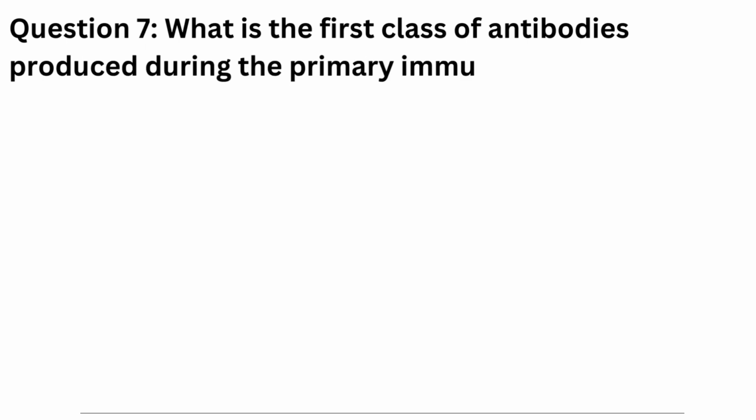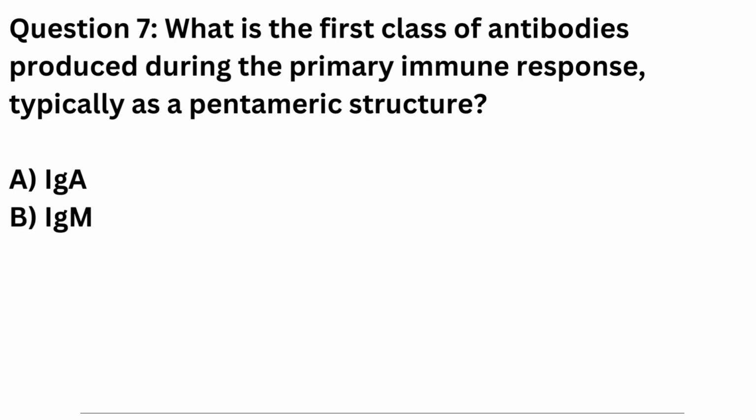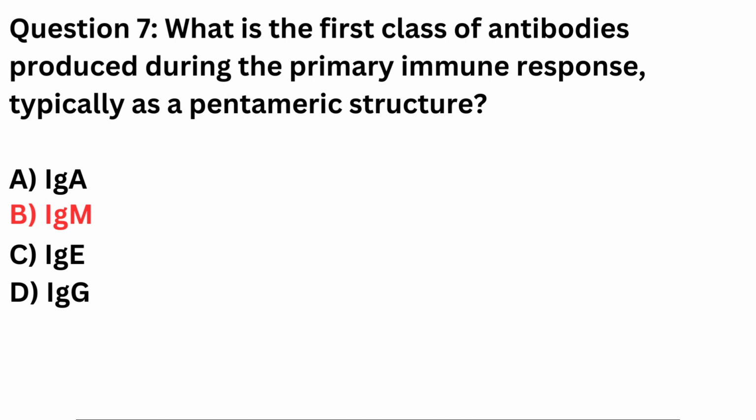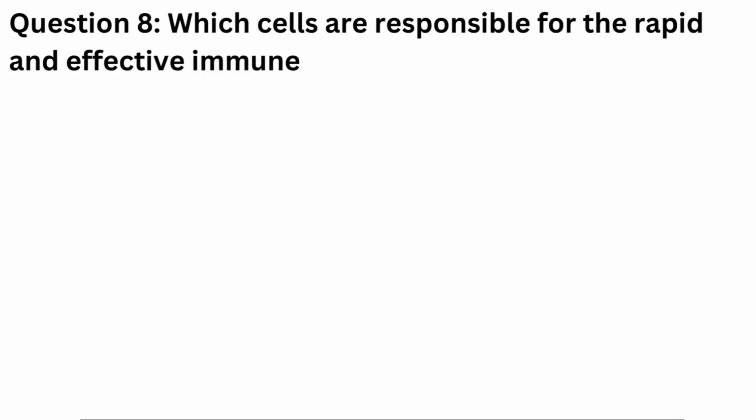Question 7. What is the first class of antibodies produced during the primary immune response, typically as a pentameric structure? A. IgA. B. IgM. C. IgE. D. IgG. Correct answer is B. IgM.